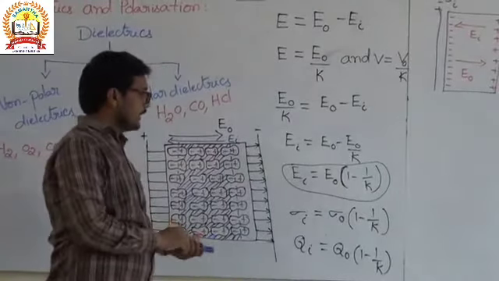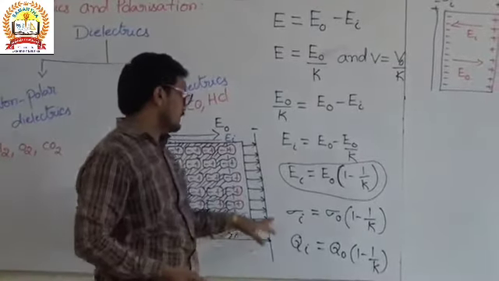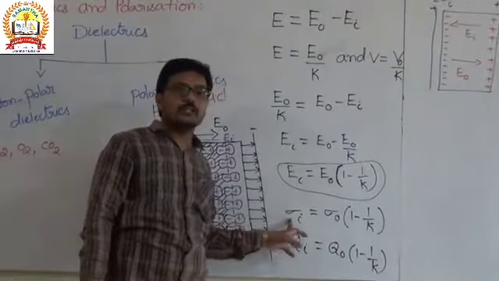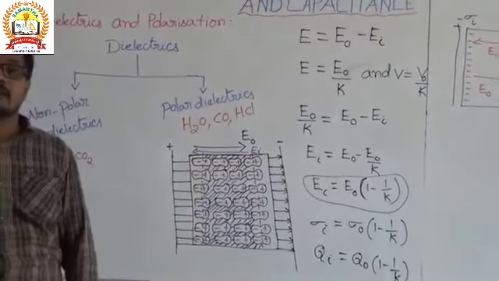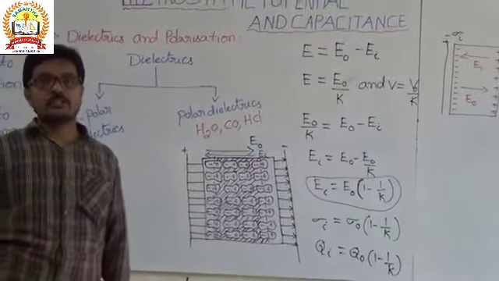Because when we take it in terms of the surface charge density, we know E equals sigma by epsilon naught. That is for the conducting plate sheet.